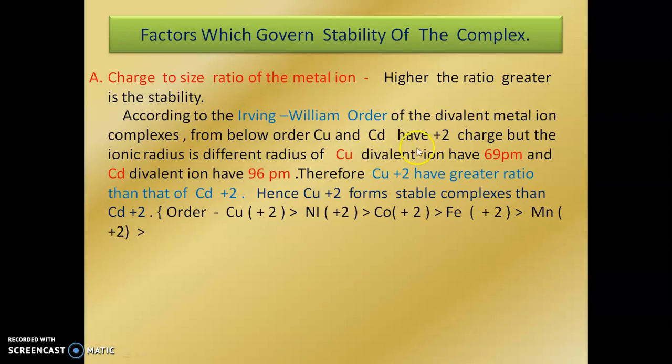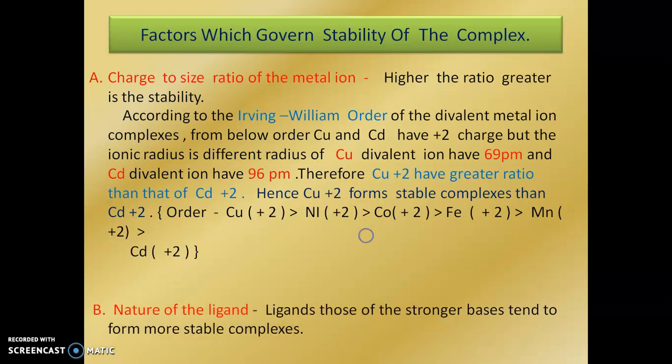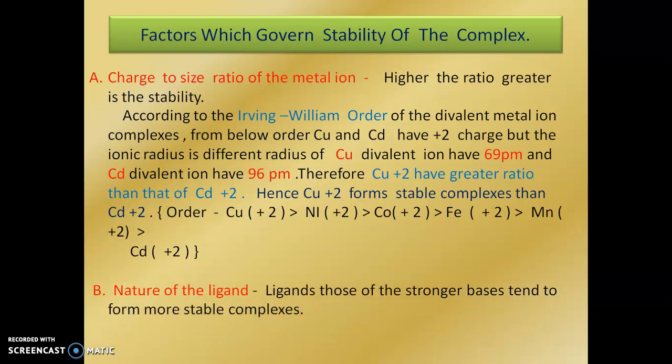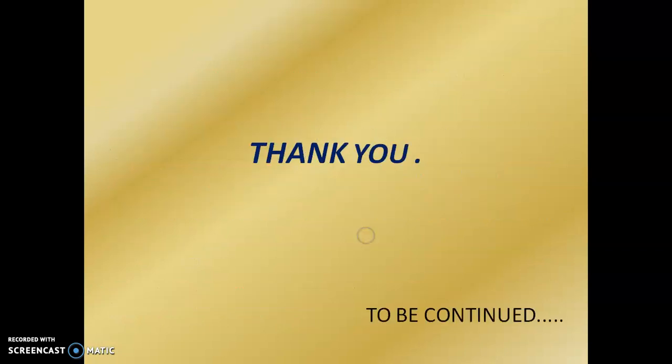Copper and cadmium have +2 charge, but the ionic radius is different. The radius of divalent copper is 69 picometers and divalent cadmium is 96 picometers. Therefore, copper +2 has a greater ratio than cadmium +2. Nature of the ligands: the stronger bases tend to form more stable complexes.